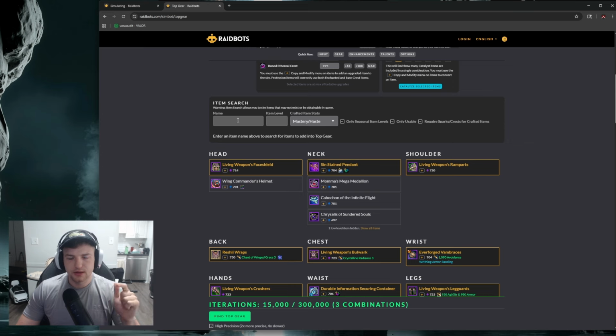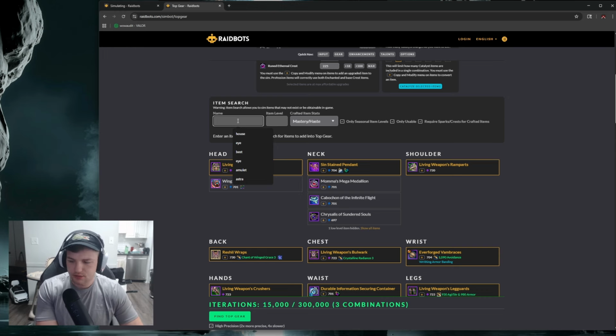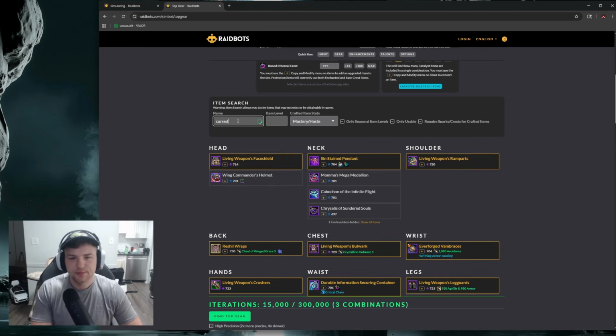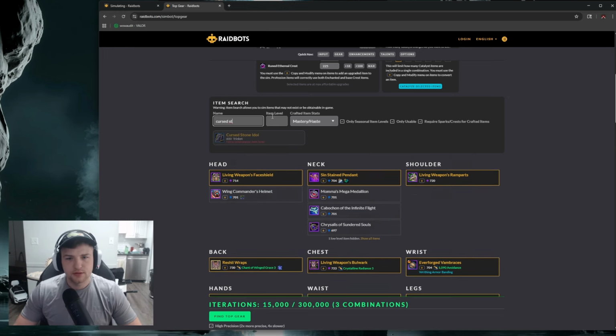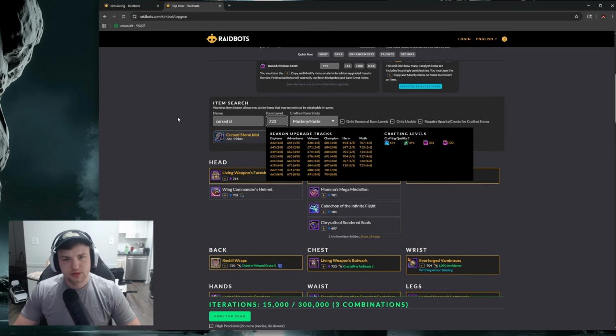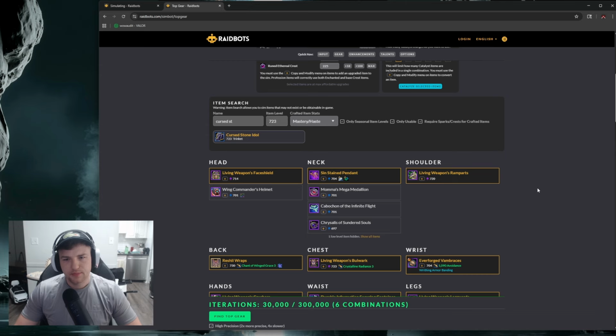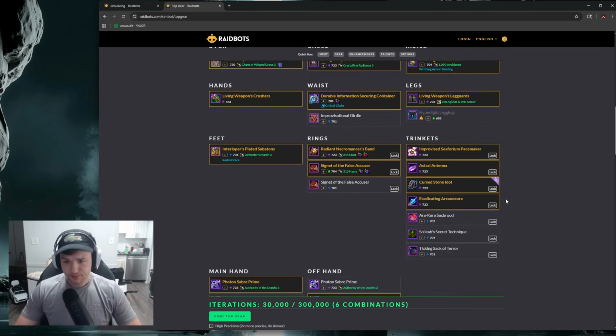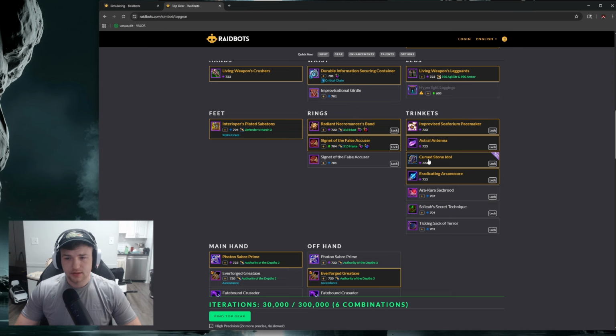Also, another thing you could do is compare theoretical things. So let's just say I wanted to add in a Curio Stone Idol, right? So I can do Curio Stone Idol here, and then I could do 723 item level, which is max, and add it. And when I do that, it's going to add it down here so that I can run a simulation as if I had it, even though I don't. And you could do this for crafted gear with different secondary stats. You can do different gems.